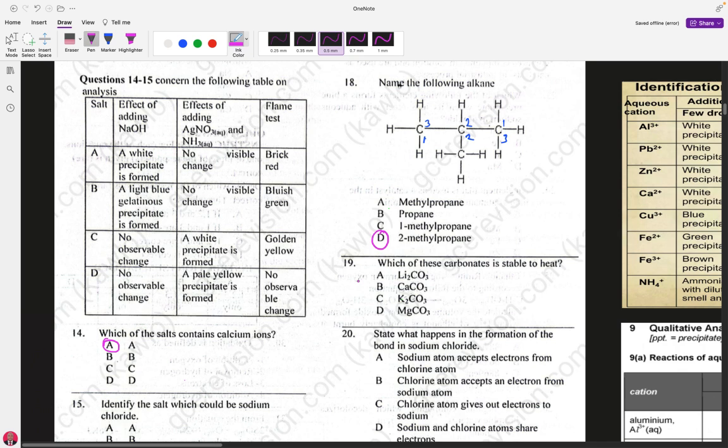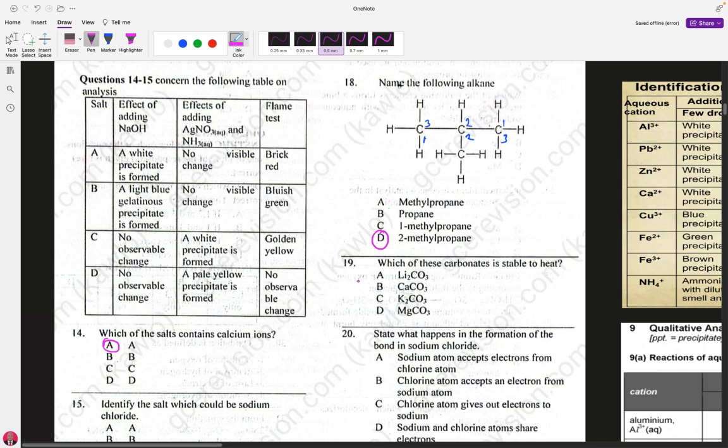As we go down the group, the atoms become larger and they become more stable, because the large cations at the bottom have less polarizing power on the carbonate ion.